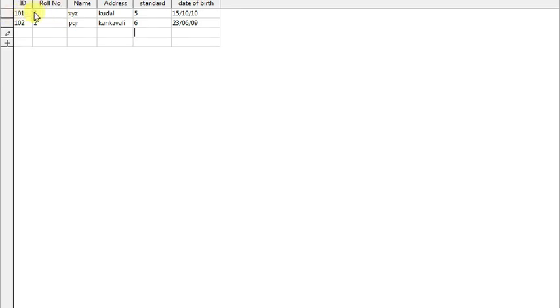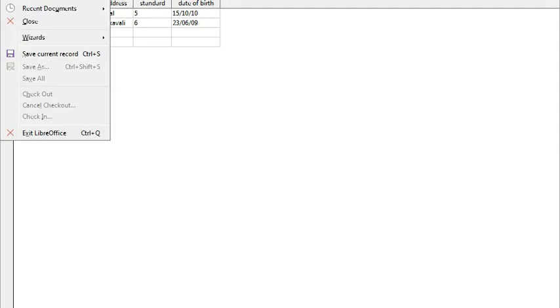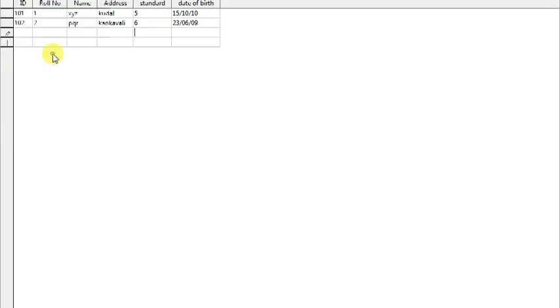Okay, so these are all called fields, also called the row. This is called row, and each column the name is given, roll number, name, address, standard, to store that type of information in it. Okay, so roll number will go under that, roll number only, name, address, standard, date of birth. Okay, so this way you can enter the data in a table. Once you finish entering the data in a table, you can save the table, save current record, you can save it and then close the database or close the table.